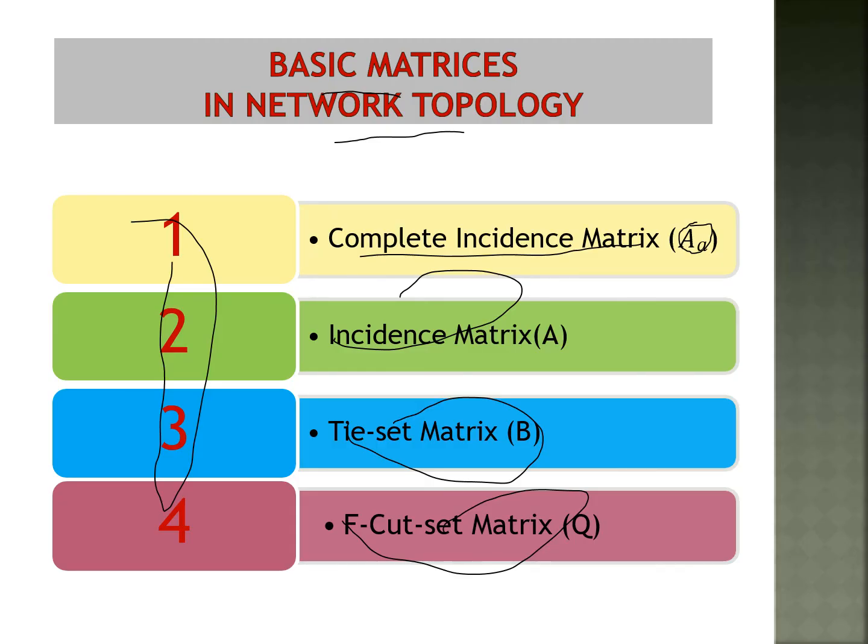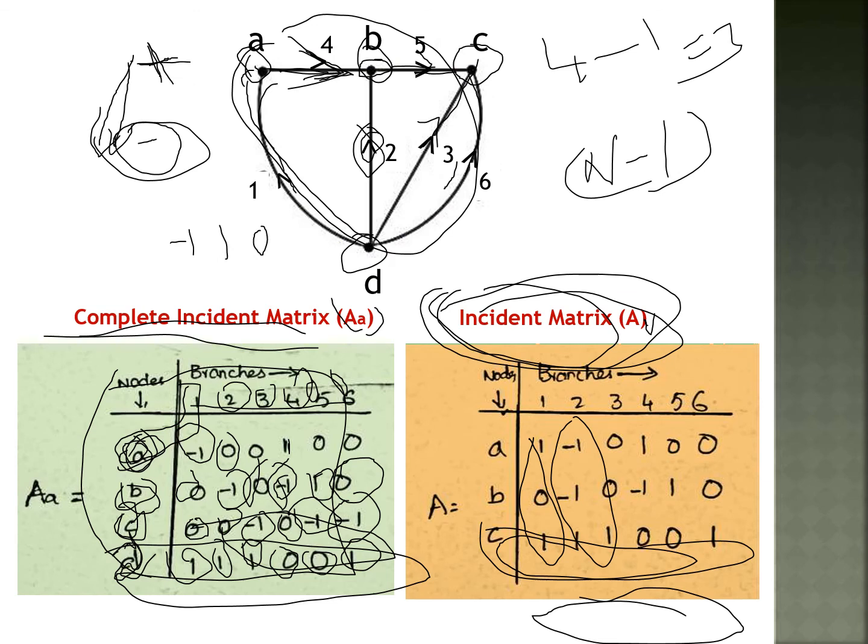Next, basic matrices of a network in topology. A very important topic: the complete incident matrix is represented with capital A suffix small a, the incident matrix with capital A, the tie-set matrix with capital B, and the fundamental cut-set matrix with capital Q. These are the 4 important concepts in network topology to determine the matrix form. Okay, thank you.